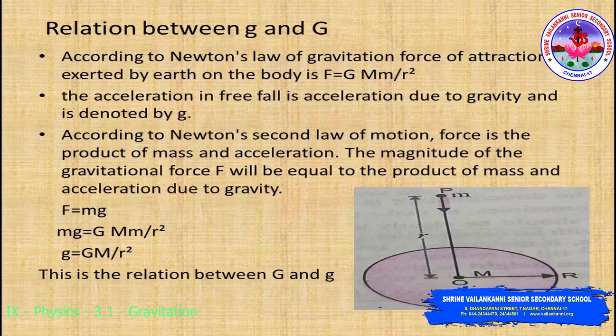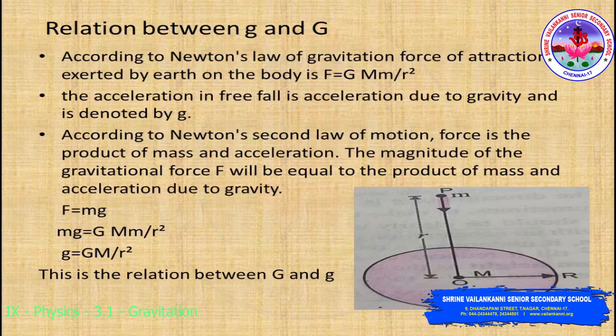According to Newton's second law of motion, force is the product of mass and acceleration, so the gravitational force F equals mg. We replace F with mg, so mg equals G M m by R square. So g equals G M by R squared in free fall.